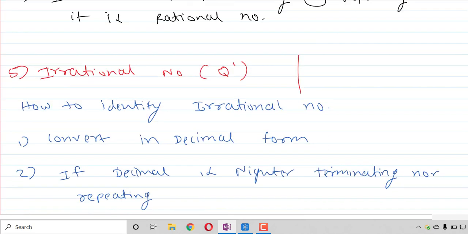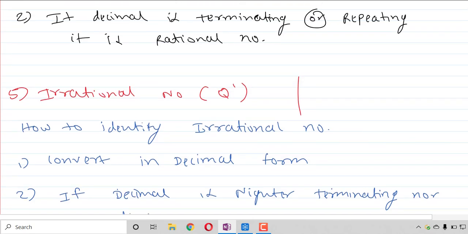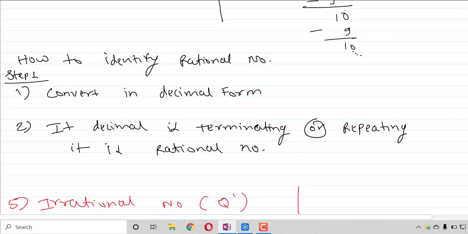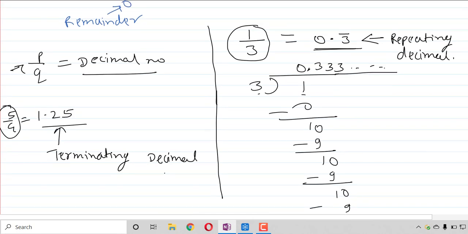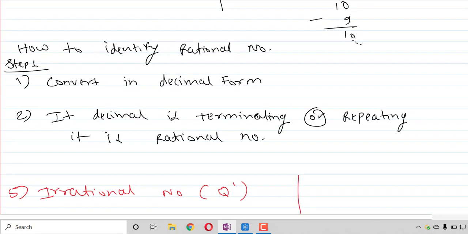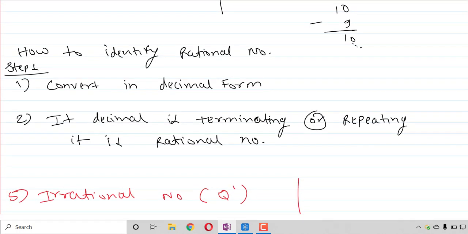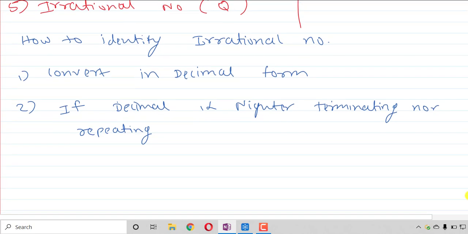Okay, just remember this. So instead of memorizing both rational and irrational, you just need to memorize what an irrational number is. If it is terminating or repeating, it will be rational. If a number does not lie in this category, it will be termed an irrational number, denoted by Q dash. So consider pi, for example.